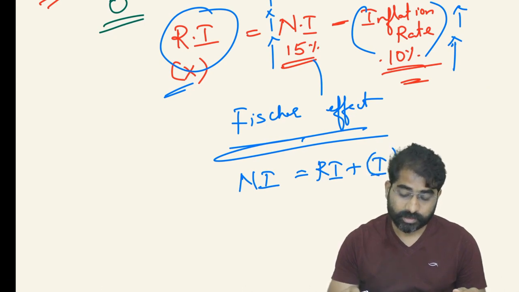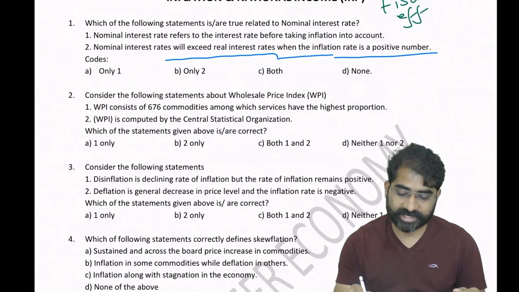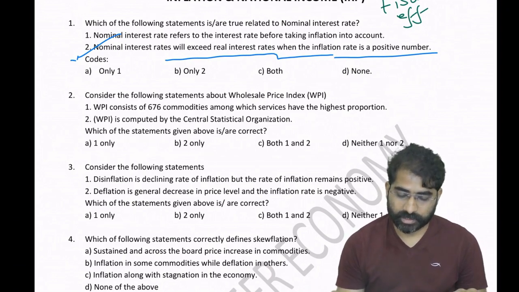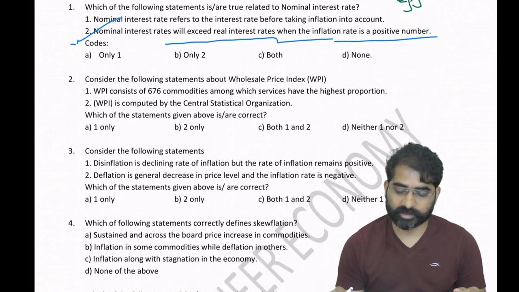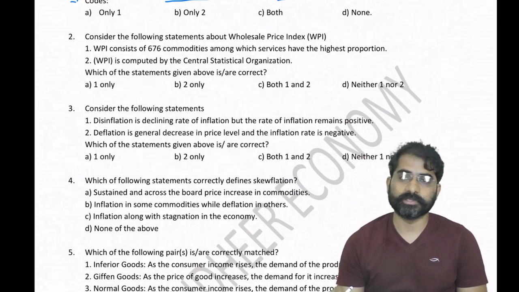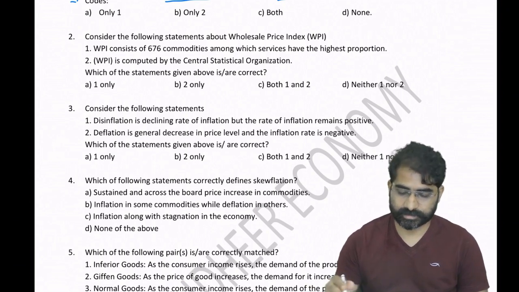Therefore nominal interest rate will exceed the real interest rate when the inflation rate is a positive number. So this is a right statement, no issues there. Now nominal interest rates refers to the interest rate before taking inflation into account. Okay, so 15%, 20%. Once you take inflation into account, you arrive at something like the real interest rate.